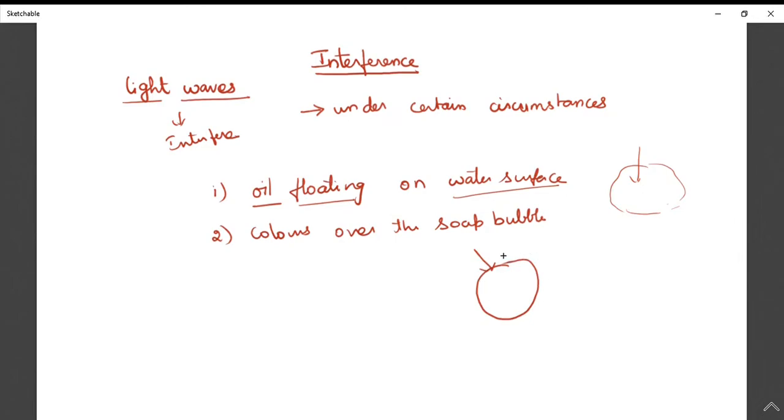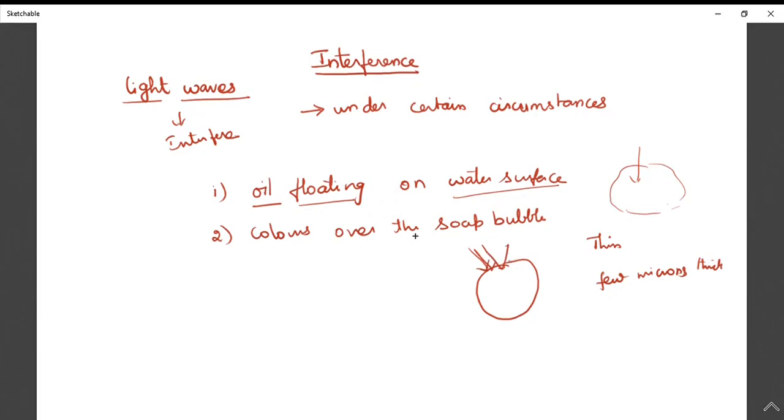This film is called a thin film, spread as thin as possible over the water surface or a soap bubble. The thickness of the film is only a few microns, 10 power minus 6. The light is reflected by the top as well as the bottom of the soap bubble, and due to the interference of these two waves, it produces the colors. These are some examples.